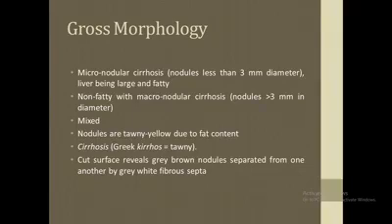The word cirrhosis is derived from a Greek word kirrhos, which means tawny or sandy yellow. So these nodules are tawny yellow due to the fat content present in them. When we see the cut surface, it reveals grey-brown nodules separated from one another by grey-white fibrous septa.